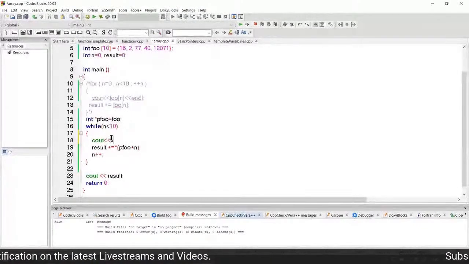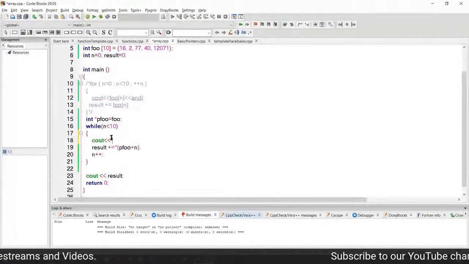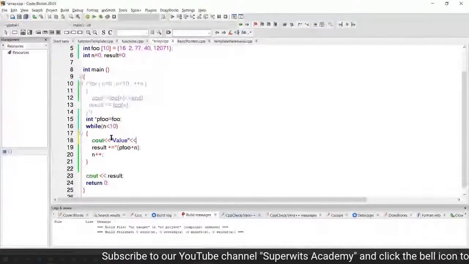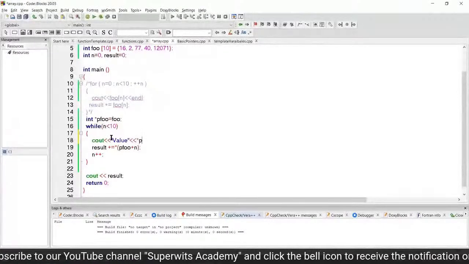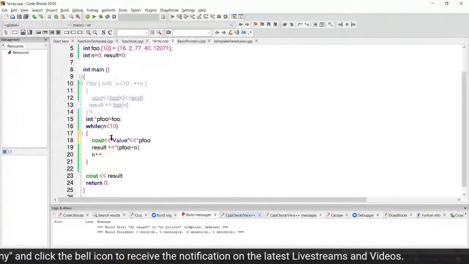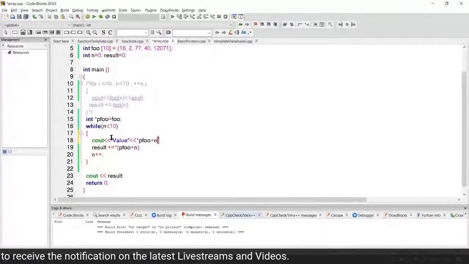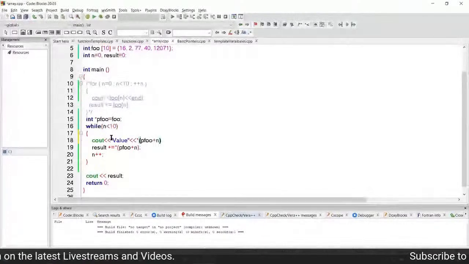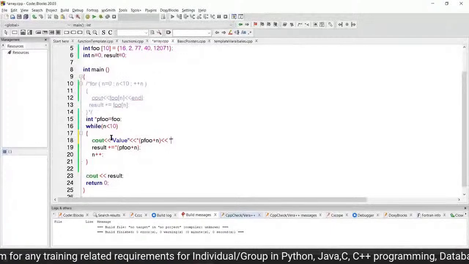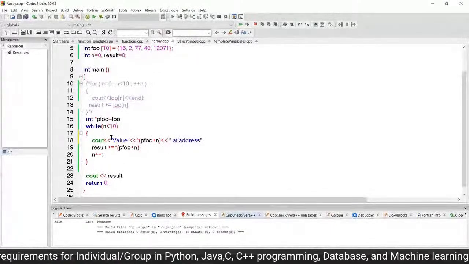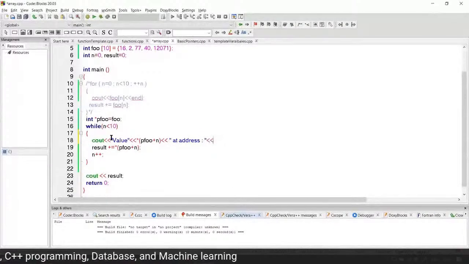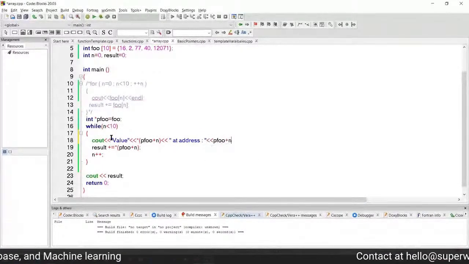So value means what we are going to have for pfoo plus n, that is my value, which is going to be here, at address pfoo plus n.